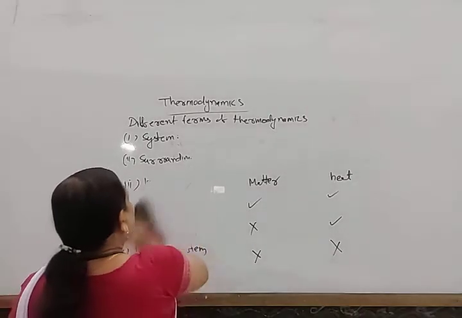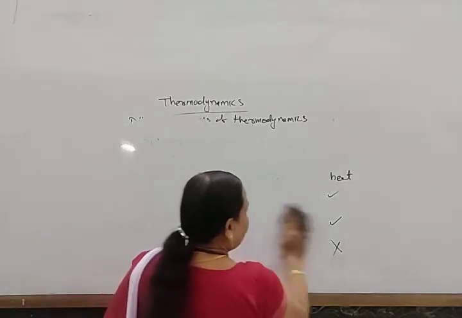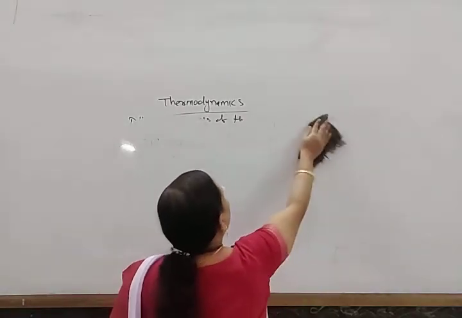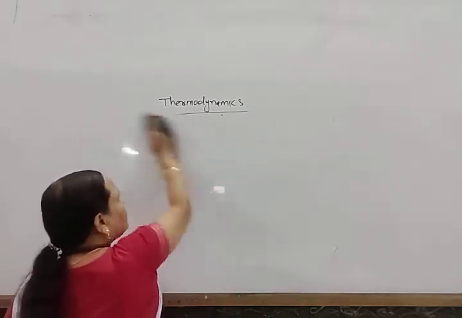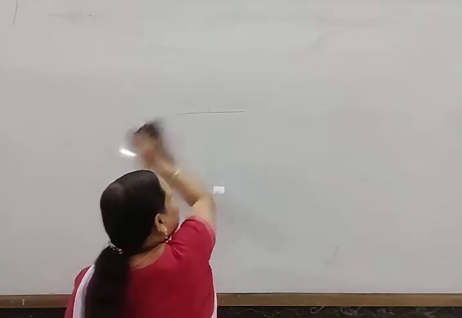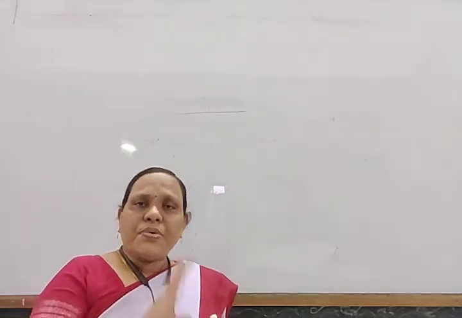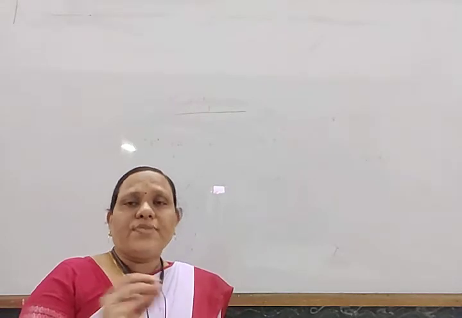Next, come to another type of system. The systems are again classified into two types. One is known as homogeneous system, another is known as heterogeneous system. So what is a homogeneous system? A homogeneous system is one which is uniform throughout. Its composition is the same, it is uniform throughout, and there are no different phases.